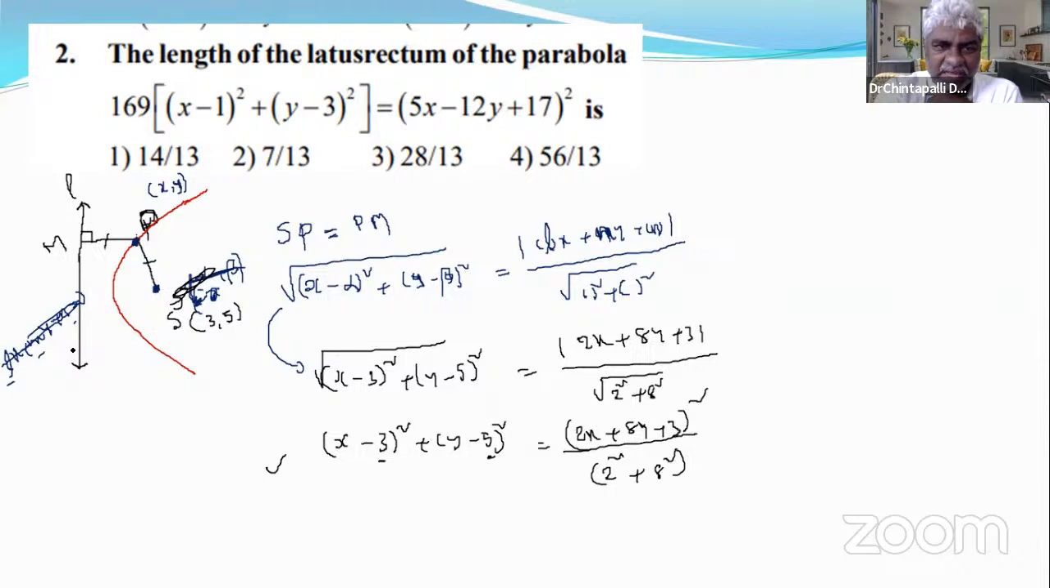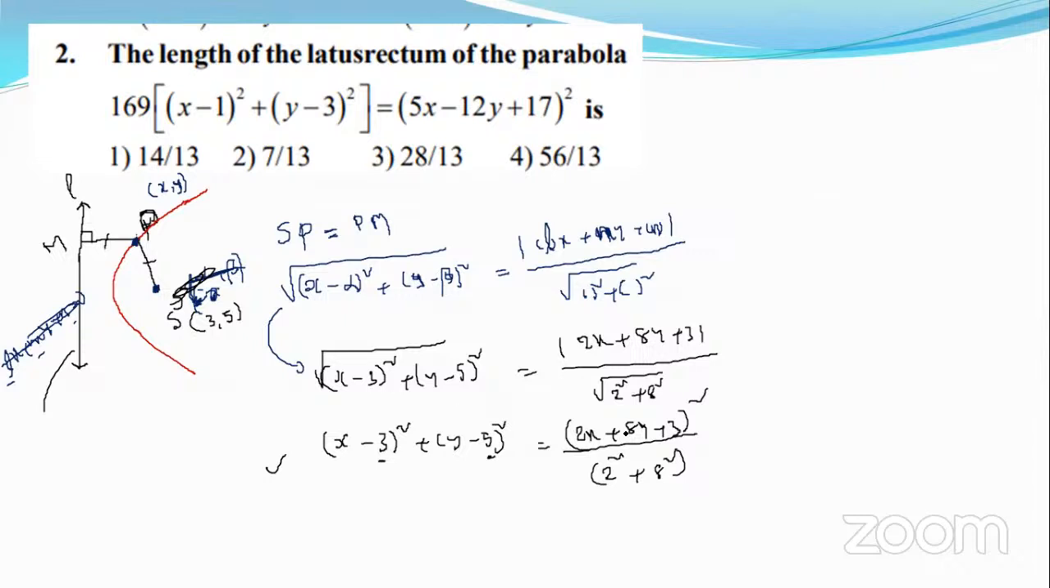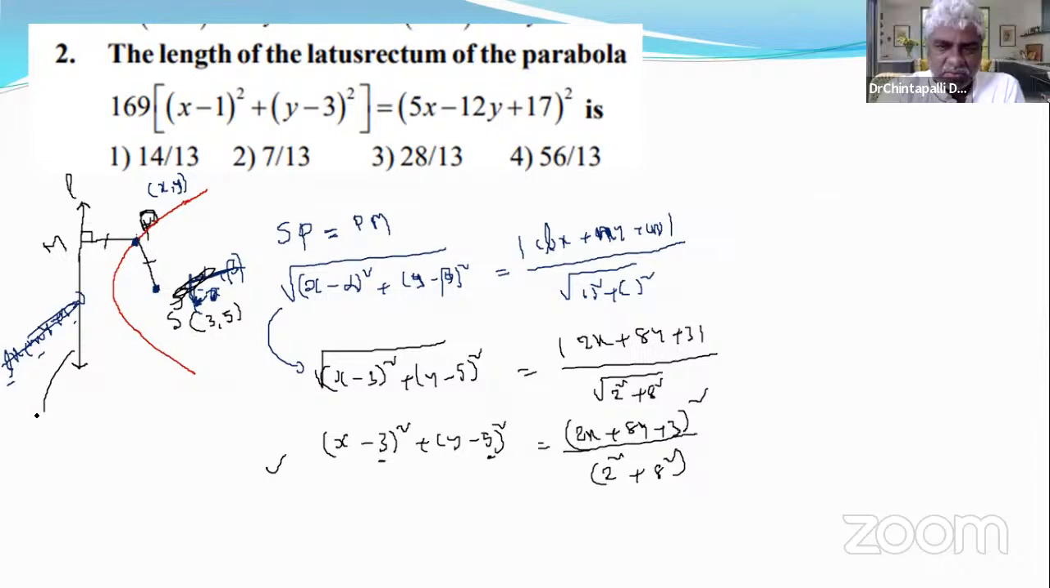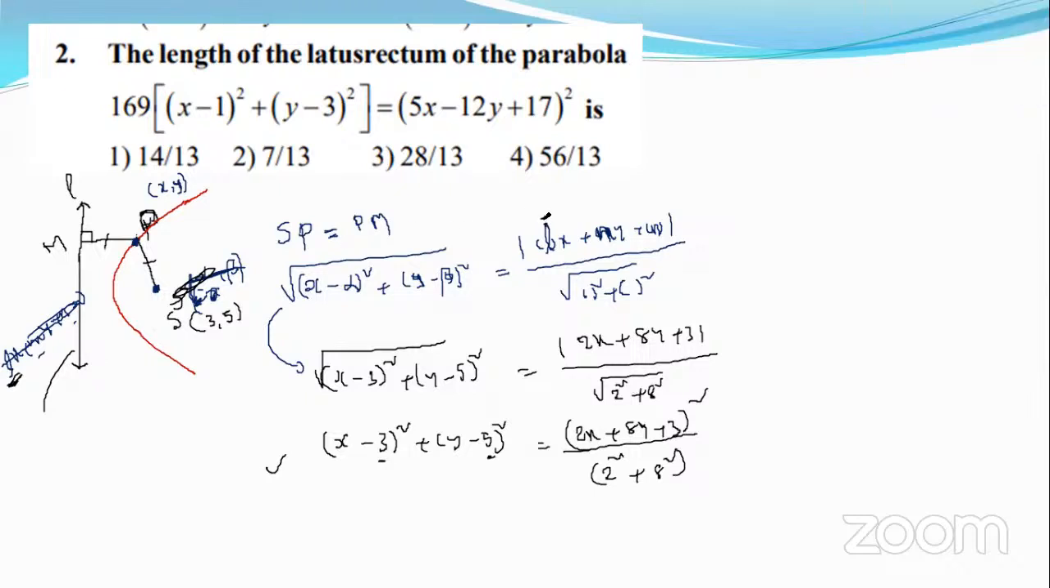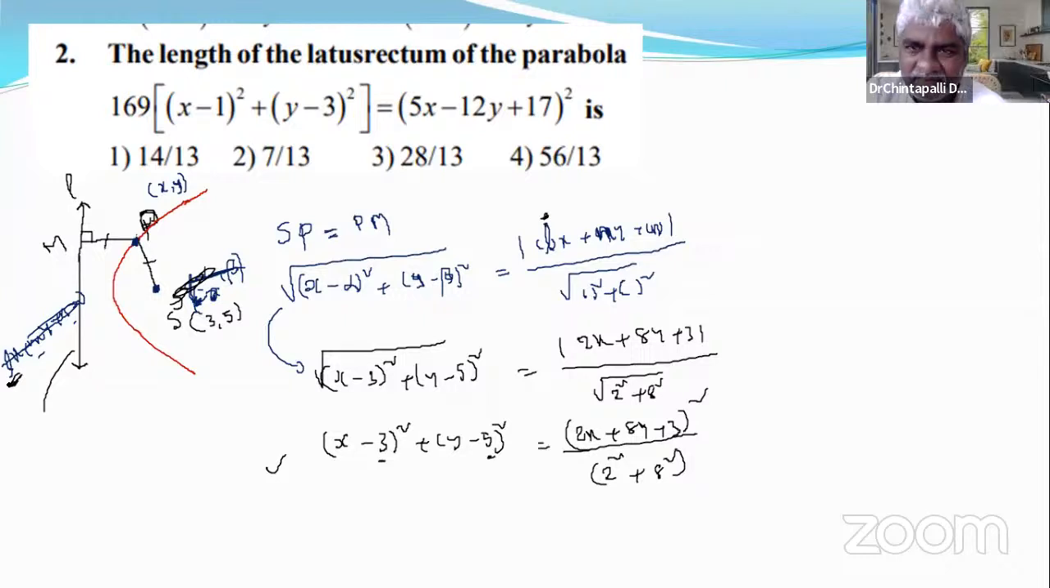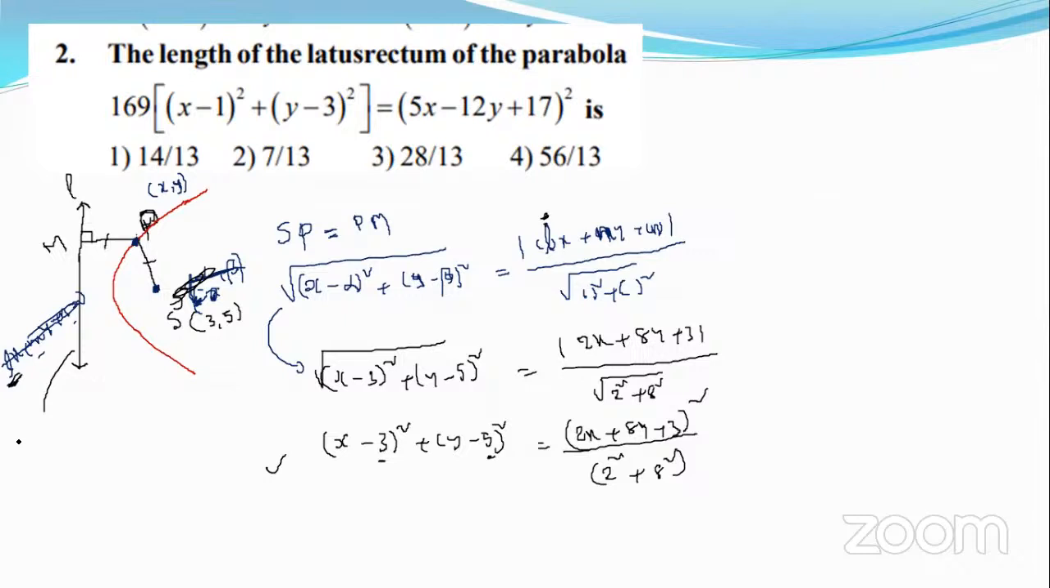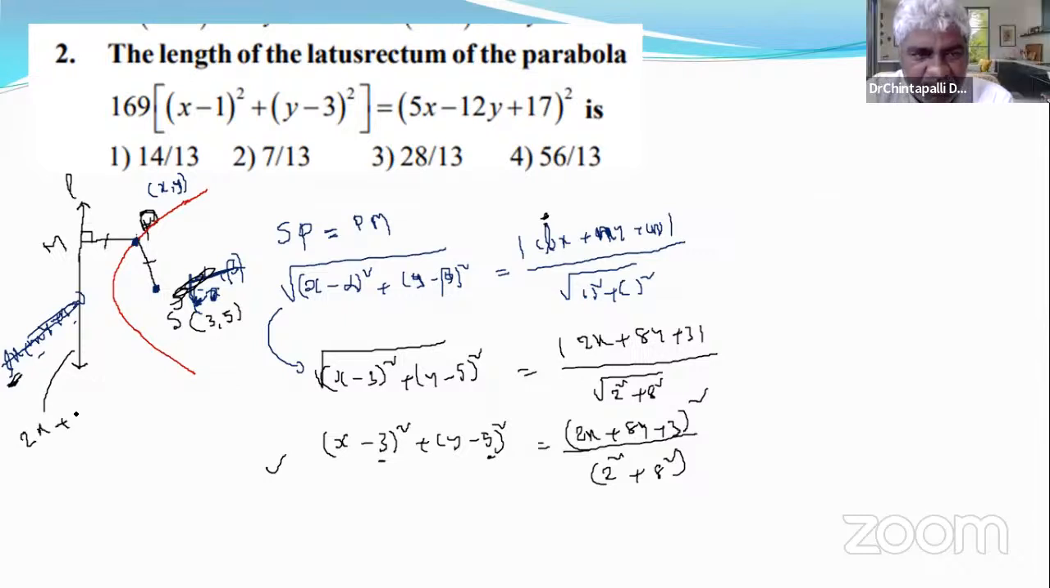What is the equation of the directrix? The equation of a line is something into x plus something into y plus some constant is equal to 0. Conversely, if it is L, it is Lx plus my plus n is equal to 0. Clearly, the equation of this line is 2x plus 8y plus 3 is equal to 0, right?